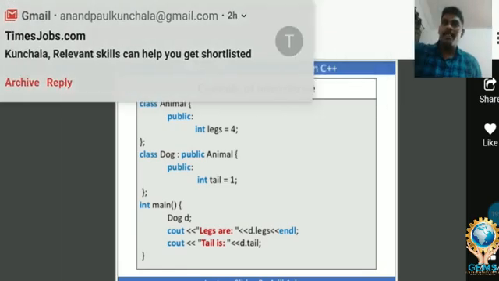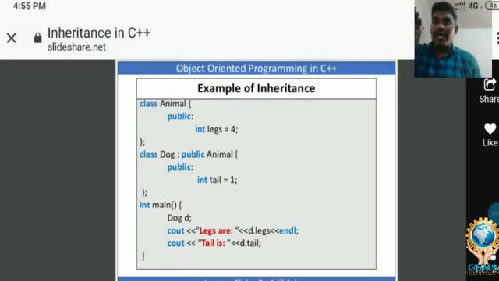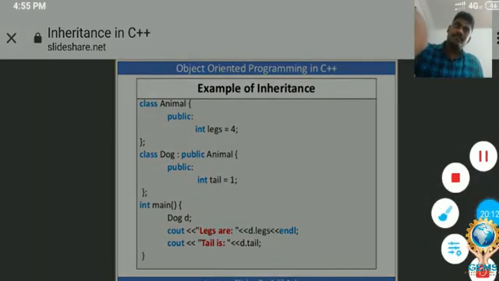Please understand here clearly. Already we wrote the code in the parent class. The same code we are not writing in the child class, even though we are using the same code in the child class. Because of this, we are saving the number of lines of code, we are saving memory, and we are saving time. This is the actual advantage of using the concept in an object oriented language.